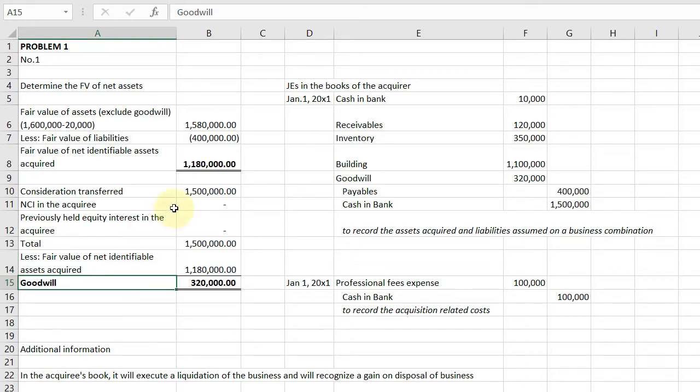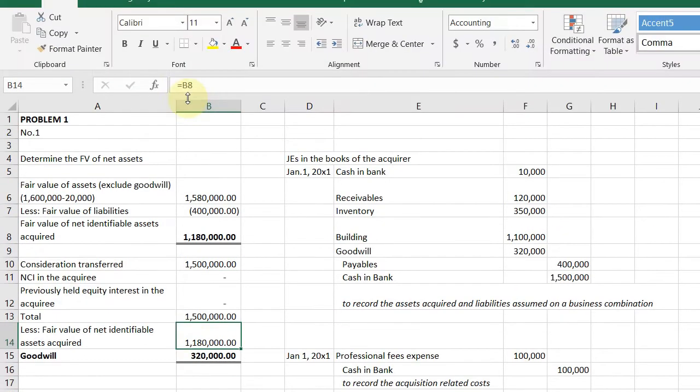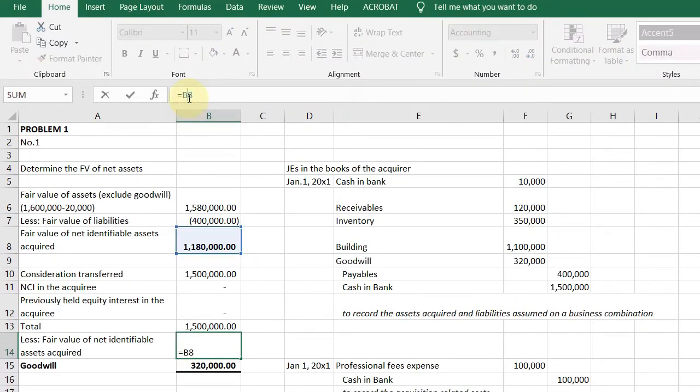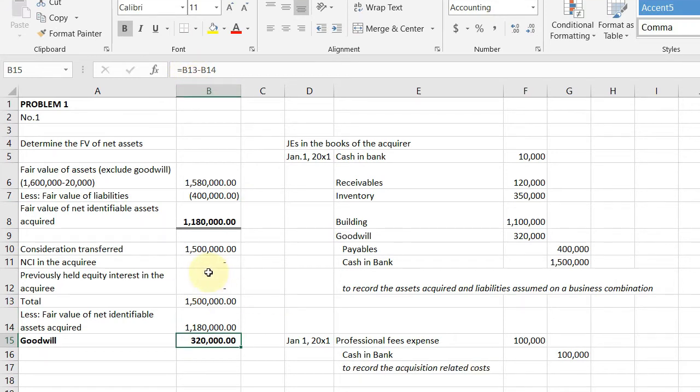Okay, so we input 1.5 million daw ibinayad ni ABC for all of the assets and liabilities of XYZ. Walang NCI kasi lahat nga binili niya 100%. Walang previously held equity interest because this is a combination ng isang bagsakan. This is not a business combination achieved in stages. Saka lang siya magkakaroon if we have achieved it in stages. However, wala pa naman. So, kasi sa sunod na discussion pa yon. So, we have total of 1.5. Then, less yung kinompute nating fair value, which is the 1,180,000. Okay? So, minus mo lang, you'll get a goodwill of 320,000.